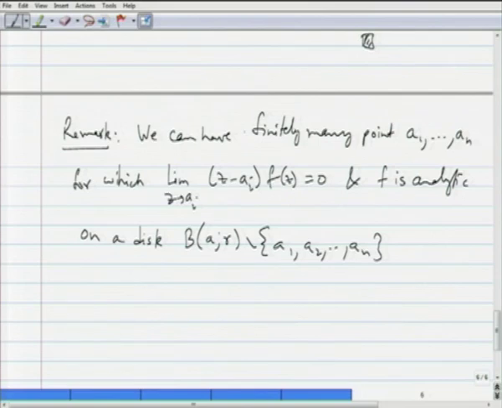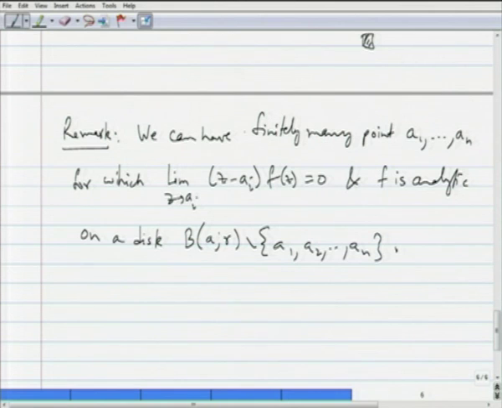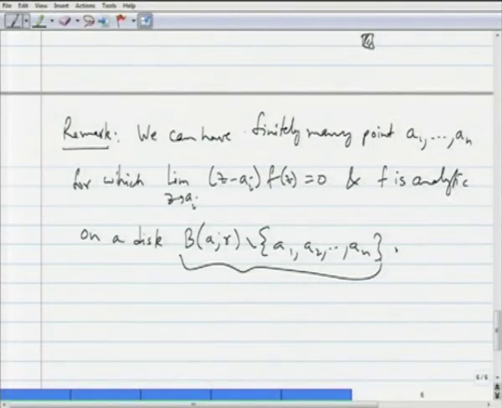Even in this general scenario, we can show that using the very same thing, we can contract this region to very small disks around these finitely many points A1 through An, and then apply this lemma repeatedly to each of these disks to show that the same lemma holds with many points, having such a condition: limit as z goes to ai of (z minus ai) f of z is equal to 0.